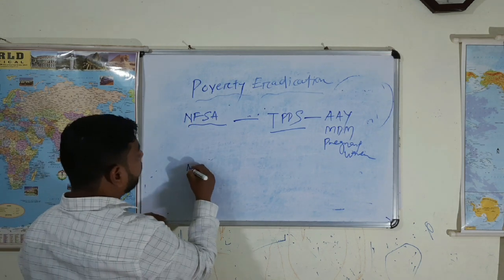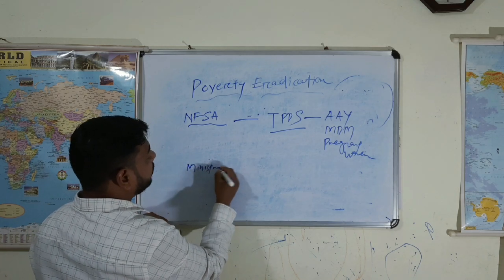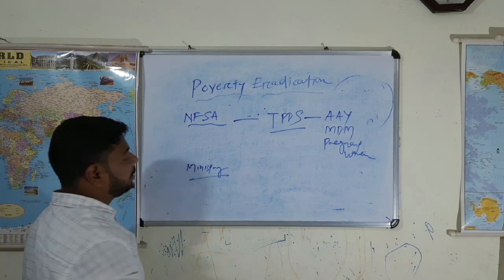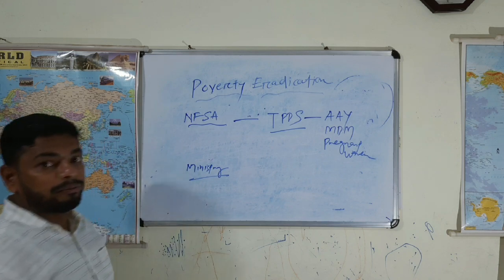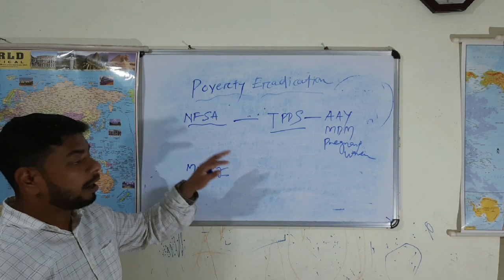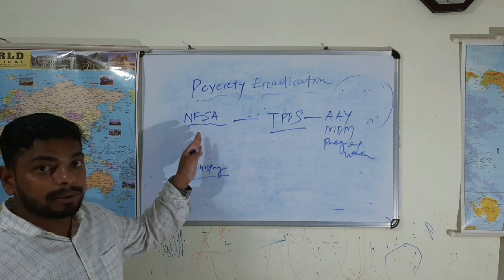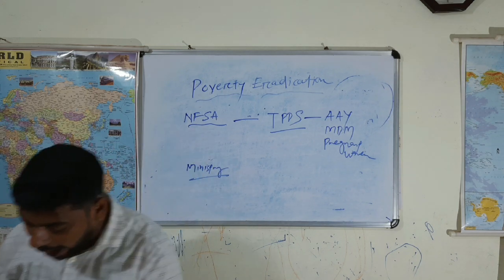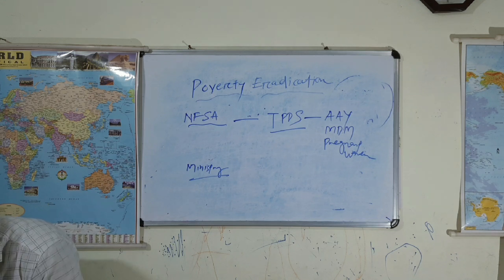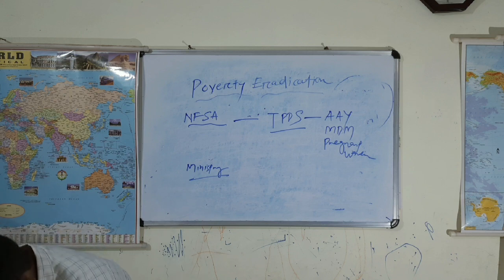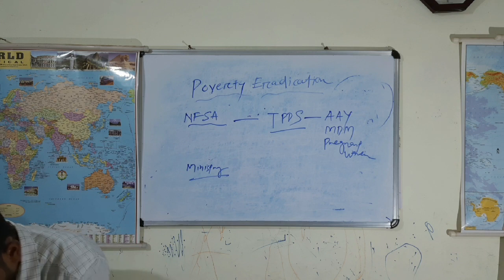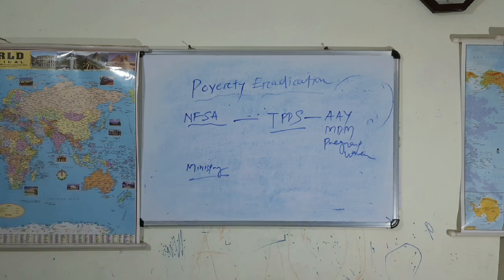Which ministry deals with it at the central level and at the state level? The Department of Food and Public Distribution of the central government deals with that. The questions may ask about the Department of Food and Public Distribution. Got it, guys? Note it. The Department of Food and Public Distribution, under the Ministry of Consumer Affairs, Food and Public Distribution.